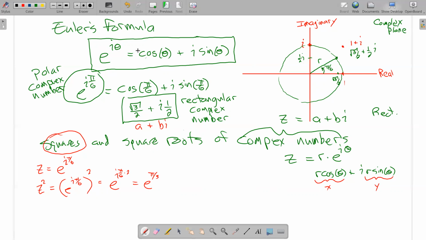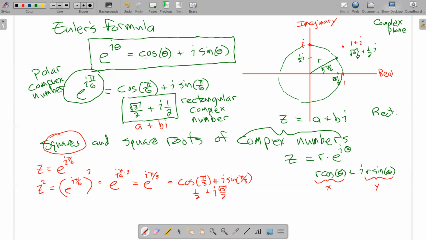And according to Euler's formula up here, that's equal to the cosine of pi over 3. Oops, I left my i out of there. Sorry about that. e to the i pi over 3. That would be cosine of pi over 3 plus i times the sine of pi over 3. And we should remember that the cosine of pi over 3 is 1/2, and the sine of pi over 3 is square root of 3 over 2.